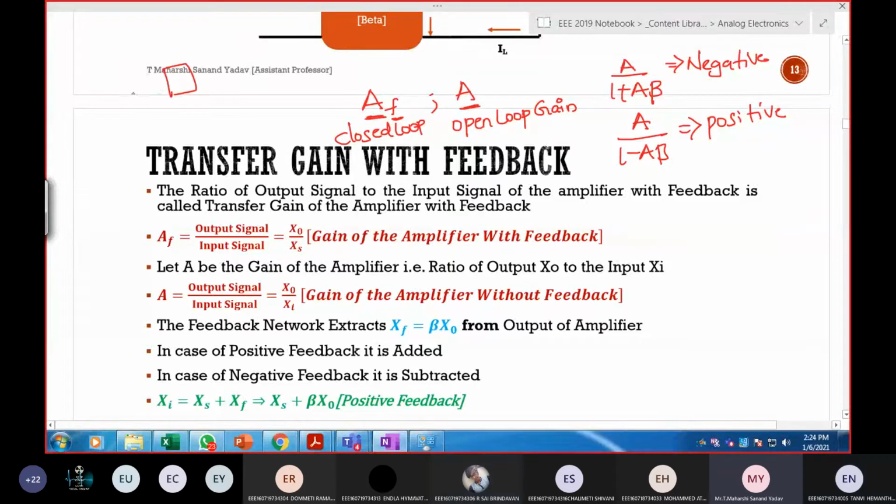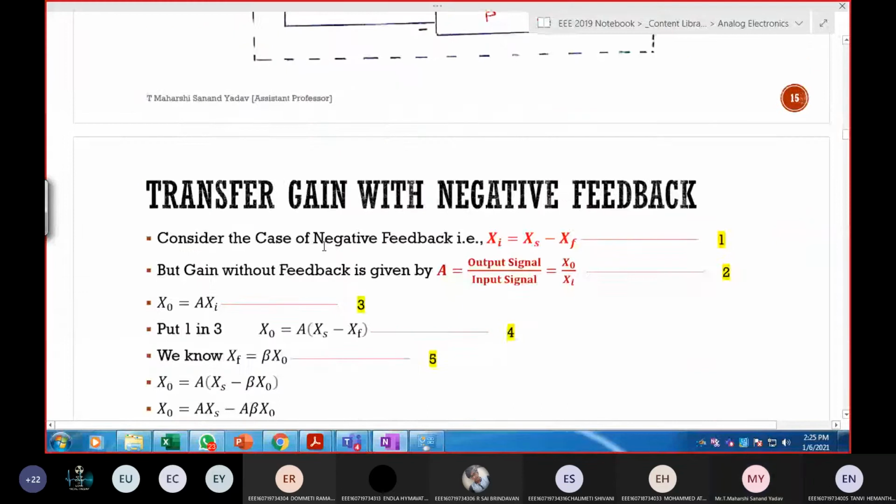Why? Because I'm giving feedback. This is input, this is output, so here feedback is not there. That's why I'm calling this one open loop. Suppose if feedback is present, it is closed loop. Yes or no? So that's why I'm calling this closed loop gain. Remember these two points.